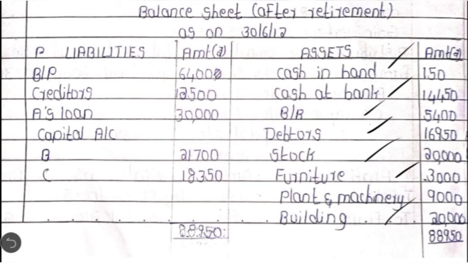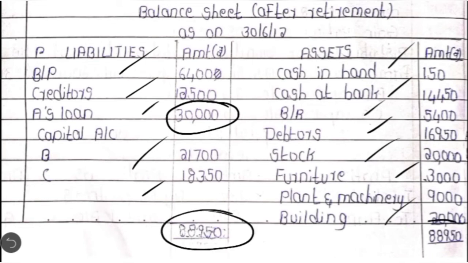On the liability side, bills payable, as it is we have to write. Creditors also. Before writing the capitals of remaining partners, there is a loan which is advanced by A at the time of his retirement, amounting to 30,000. And then we are going to write the closing capital balances of B and C. So here the balance sheet would tally at 88,950.